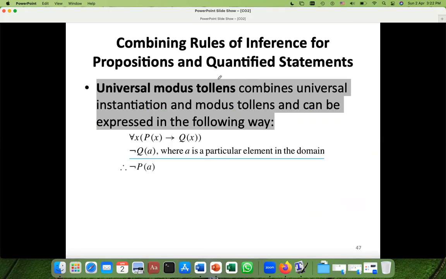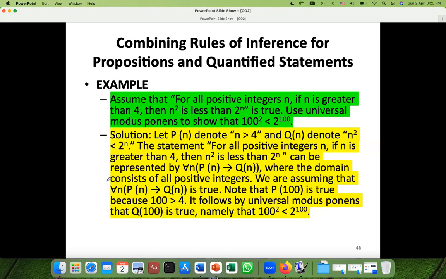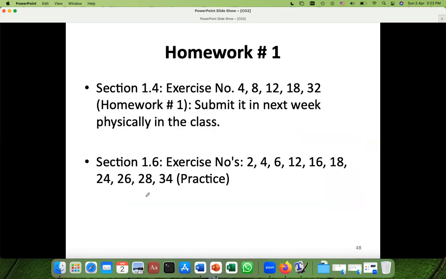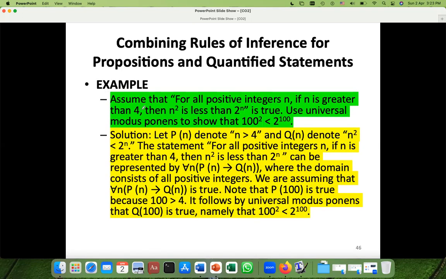Similarly, when you combine universal instantiation and modus tollens, you have this rule, universal modus tollens. This is the same, but with negation. You have to keep both these examples in your mind. Okay, we will see this one, and then there is no example for that. Okay, good.